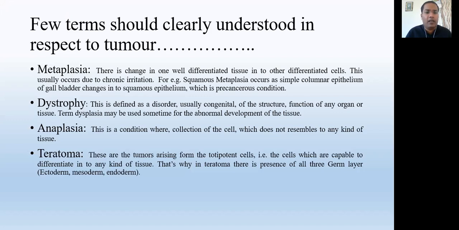Another term is dysplasia. The term dysplasia may sometimes be used for abnormal development of a tissue. Means the development required for a particular tissue, a particular type of system, which was required, is not there. Abnormal development is there, and that is called dysplasia. Understand? Next, that is a very important term, that is anaplasia.